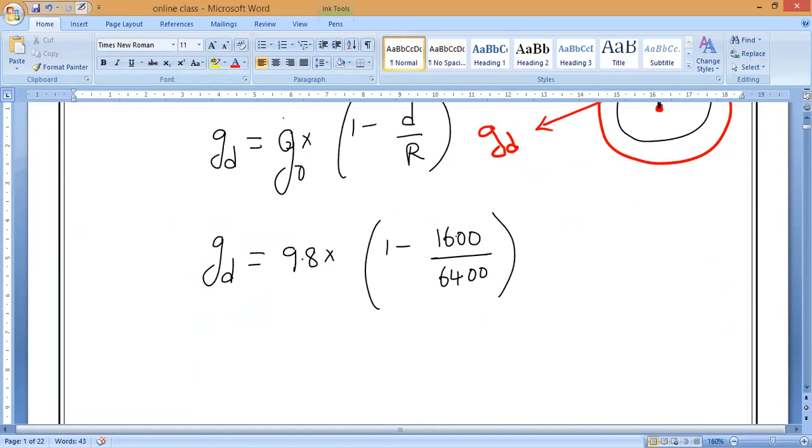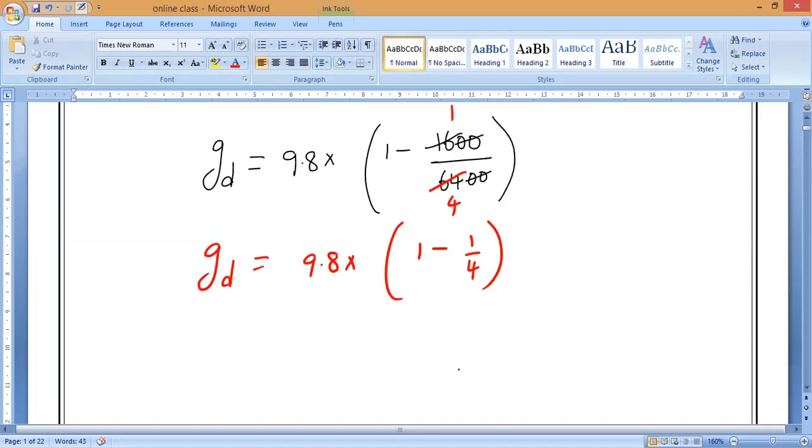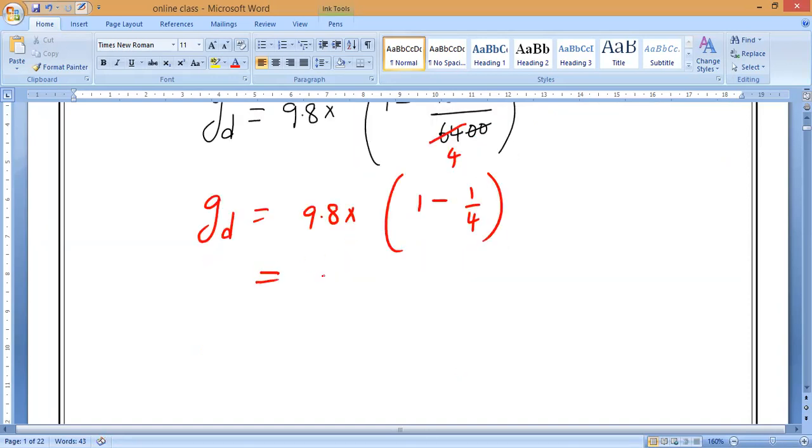Both get cancelled. Which table, guys? Both 2 tables get cancelled. You can see 16 ones are 16, 16 fours are 64, so the 16 table only. So g d is equal to 9.8 into 1 minus 1 by 4. Now from here you can do: 9.8 into, 4 minus 1 by LCM 4, divided by 4, which gives 9.8 into 3 by 4.